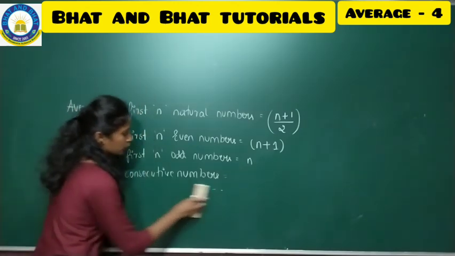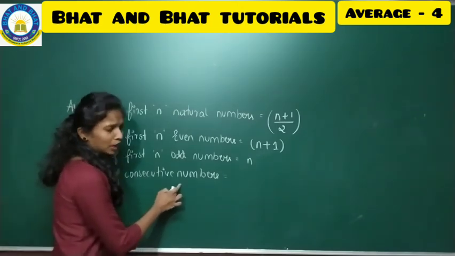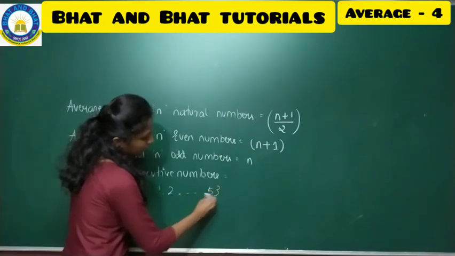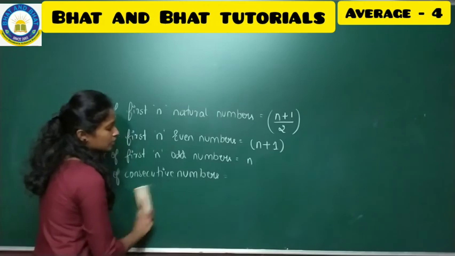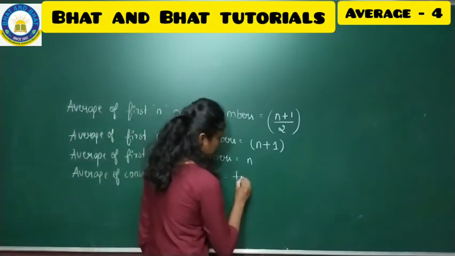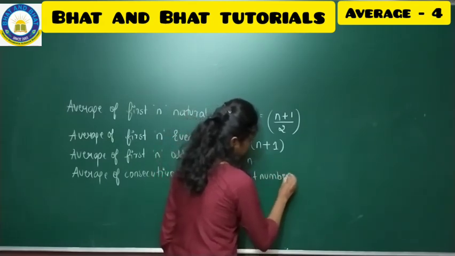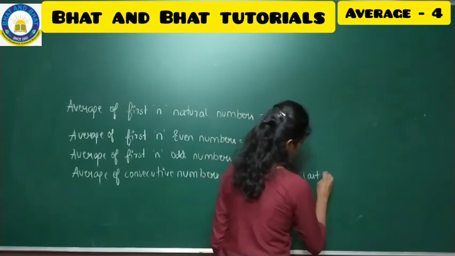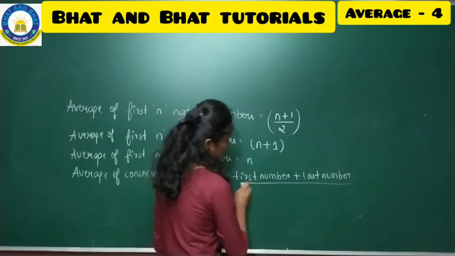If they ask you to find the average of 1, 2, and so on, ending with 53, like we have solved these kinds of problems, we have a formula: first number plus last number by 2.